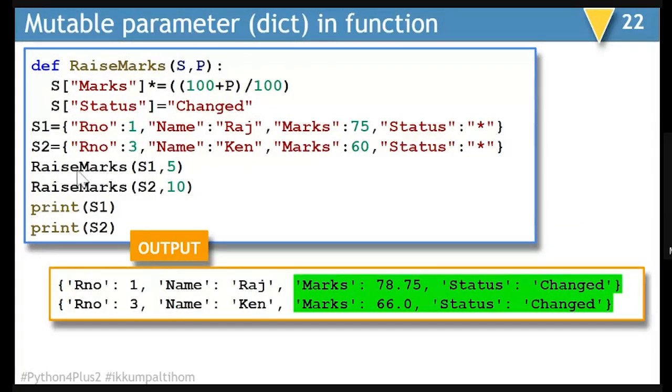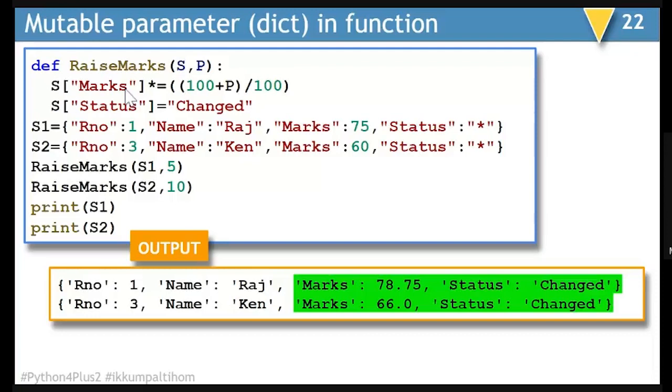I am calling the function raise marks and passing the dictionary and one integer parameter. Inside the raise marks function, I am changing the marks by that percentage, which is asked. So it is going to be 5% more: 100 plus P divided by 100 will increment marks by 5% for the child.